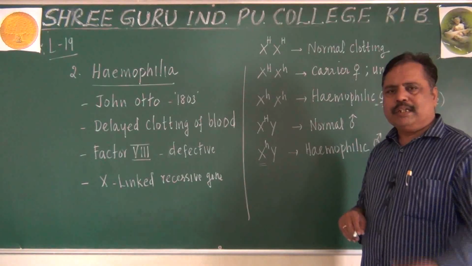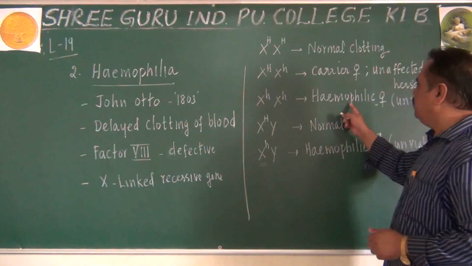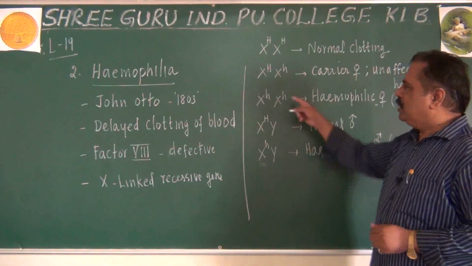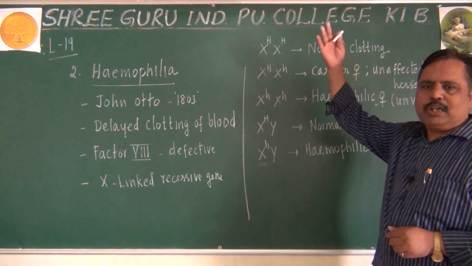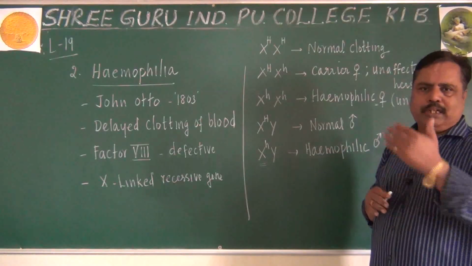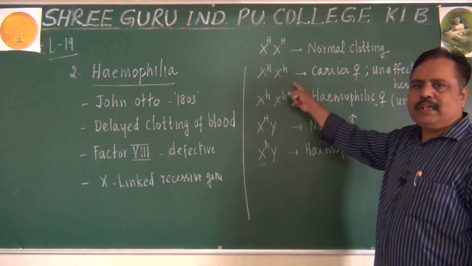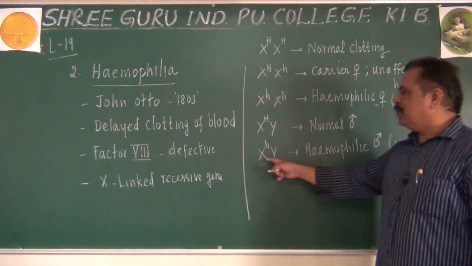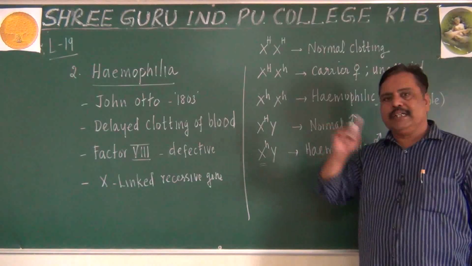Do you get my point? A complete hemophilic female is not much possible. Why? Because her father does not live up to adulthood to contribute his gene. Paternal gene will not be there up to adulthood. But for a male, the mother can contribute if she is a carrier.